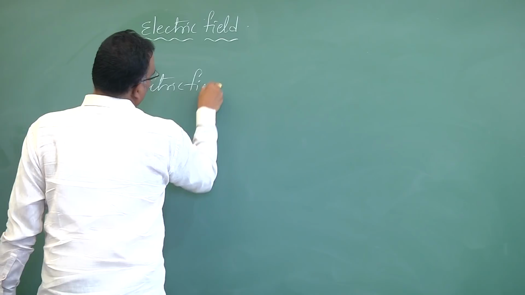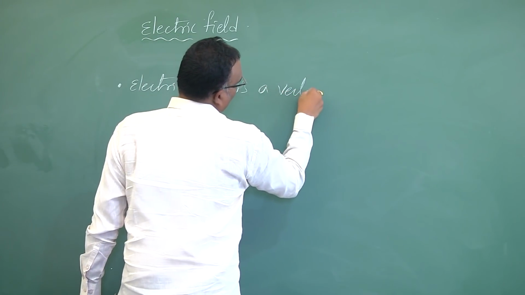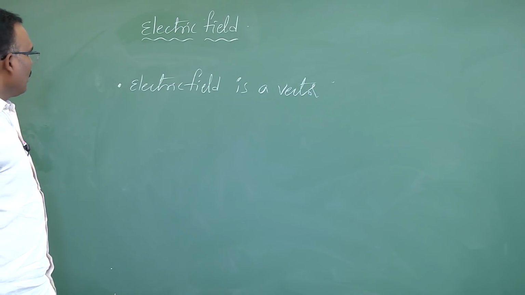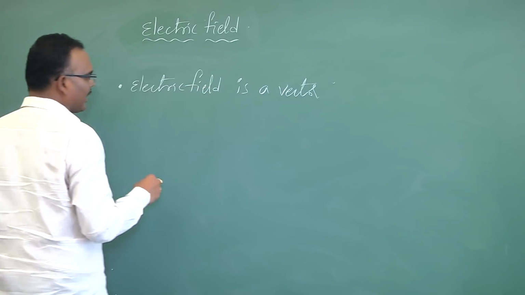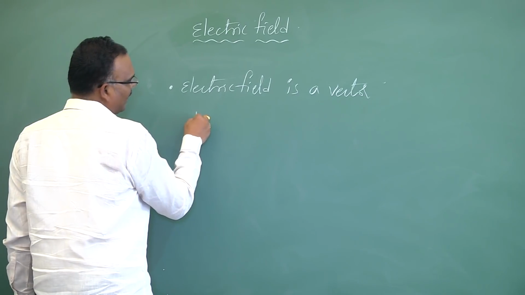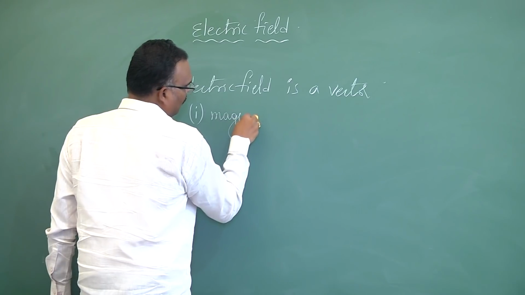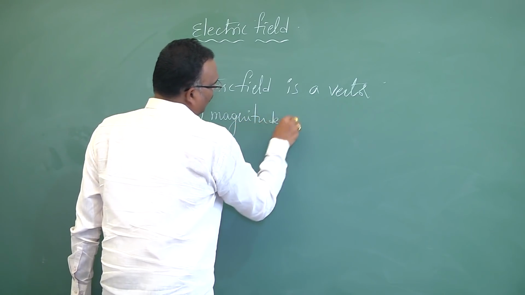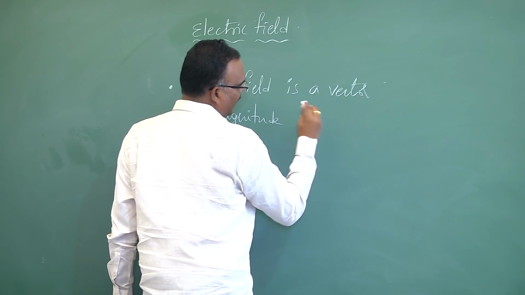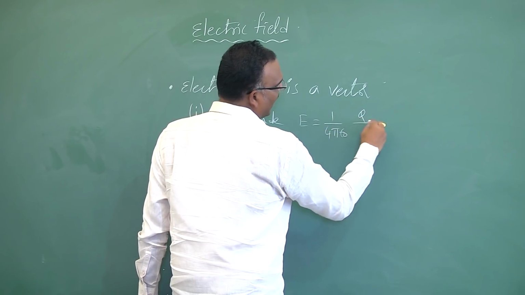Electric field is a vector. Electric field is a vector quantity, which means it will have both magnitude and direction. So first we'll write magnitude. Magnitude of electric field is E is equal to 1 by 4 pi epsilon naught Q by R square.